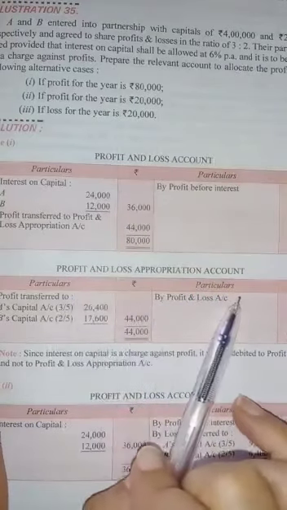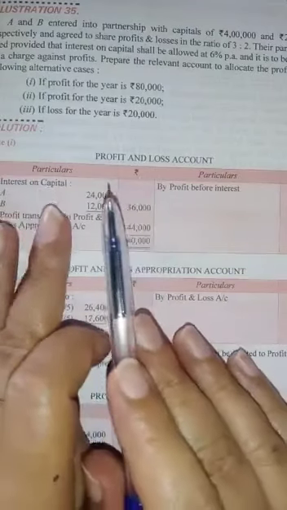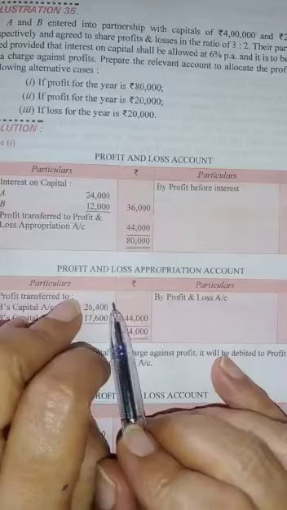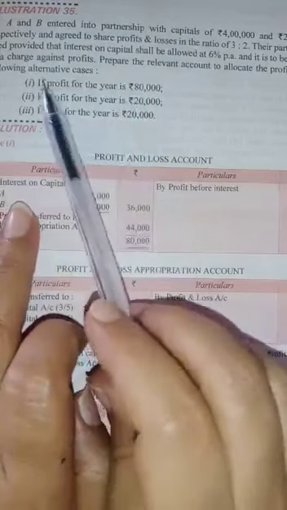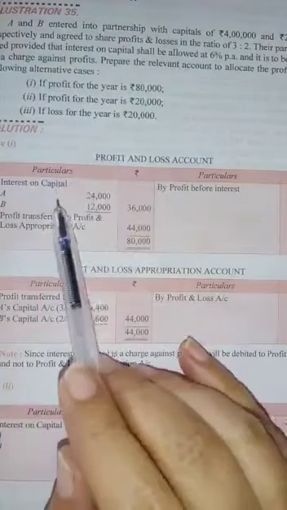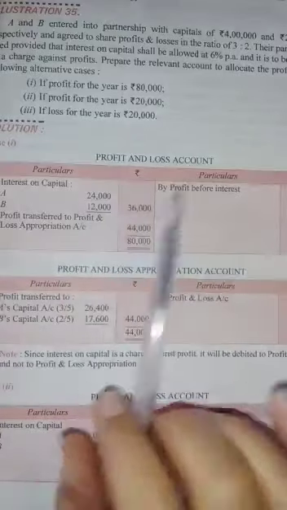In the appropriation account, the profit is always distributed. In normal cases, interest on capital is also written in the appropriation account, but it is written here that the interest on capital is a charge against profits. So all charges will be recorded in the profit and loss account only. This was the first question.